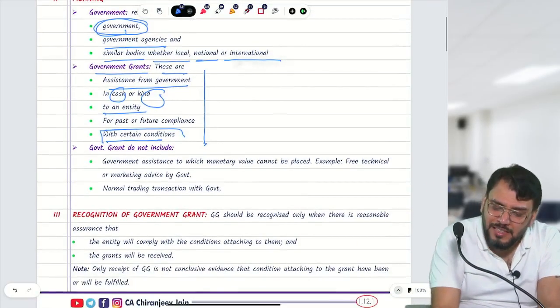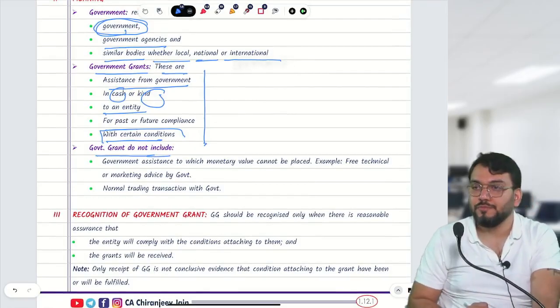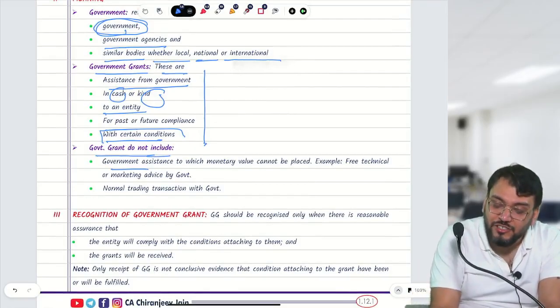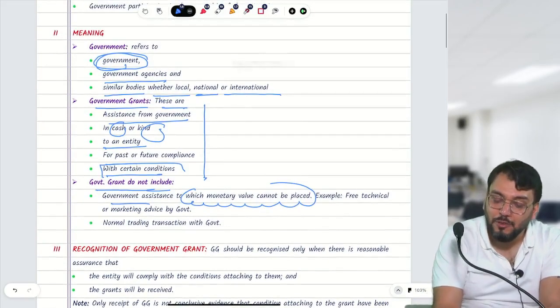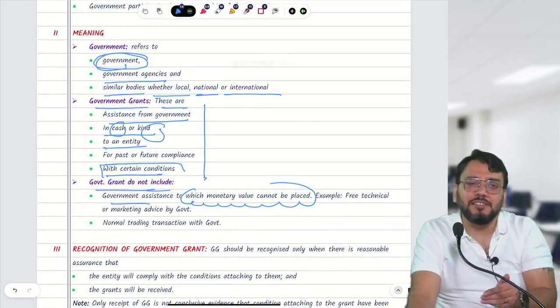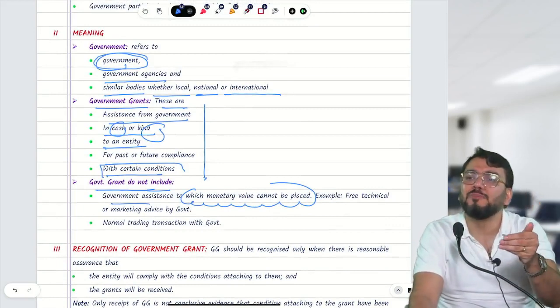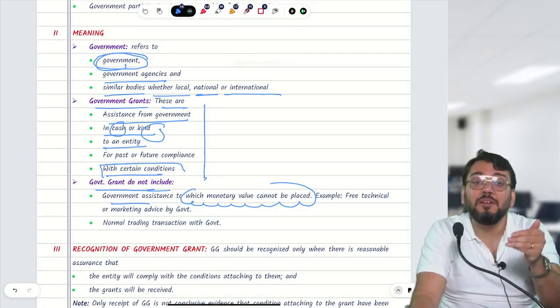Then they have given one clarification that government grant does not include any government assistance to which monetary value cannot be placed. Why? Because you can see it is written cash or in kind. Sometimes government may provide some services to an entity which may be free.